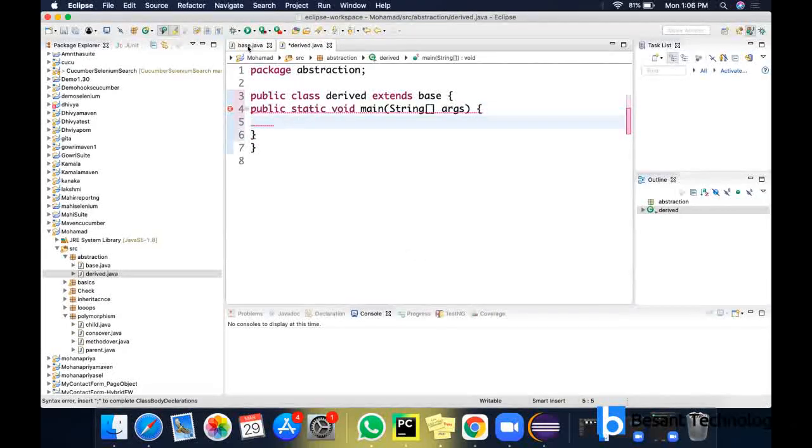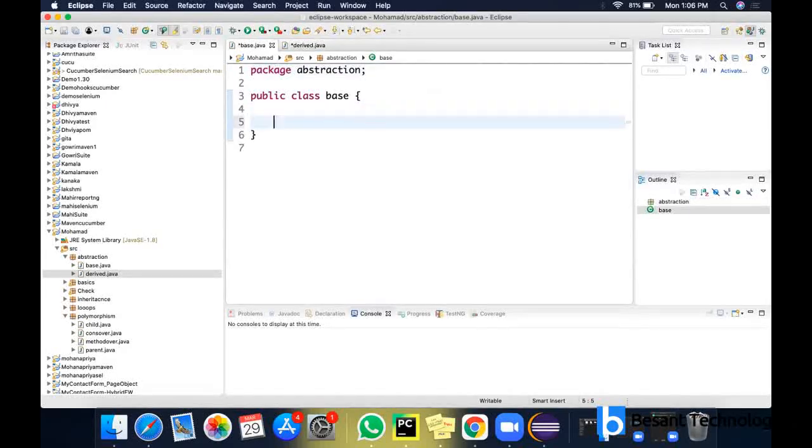So now let's see what this abstraction is. Abstraction means hiding implementation details. How they hide it is using abstract methods.